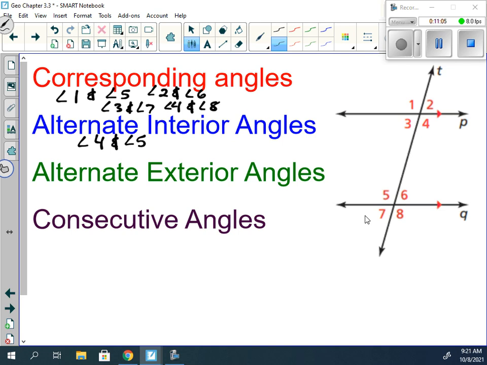So 4 and 5, and then 3 and 6. Alternate exterior would be 1 and 8, and then 2 and 7.